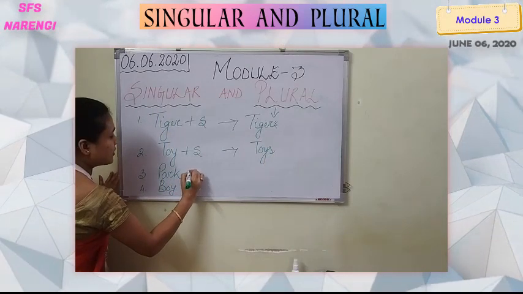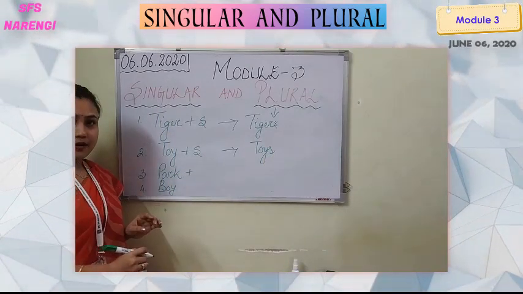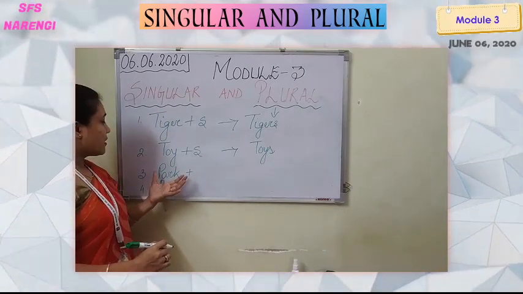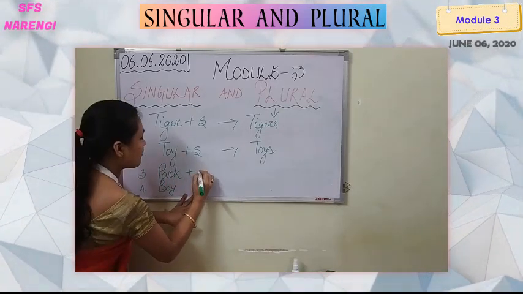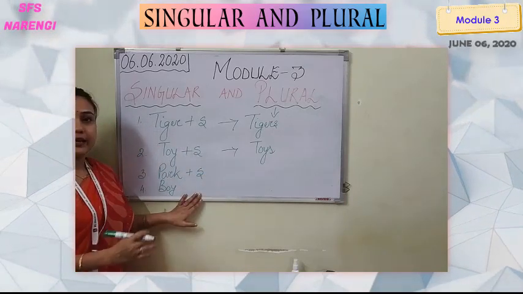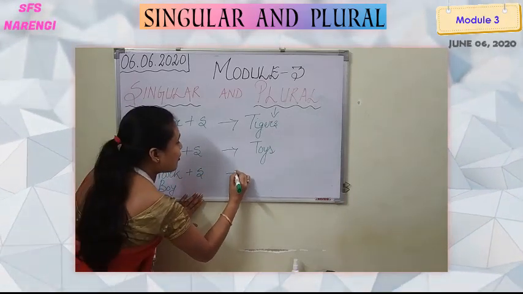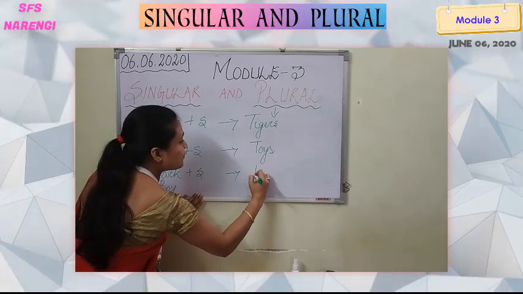Okay. The third is park, a common naming word of a place. So what can we do here? We can add again s and form it into plural. What will it be?